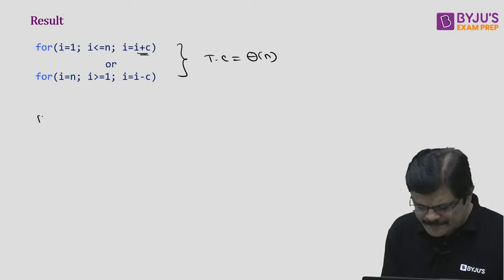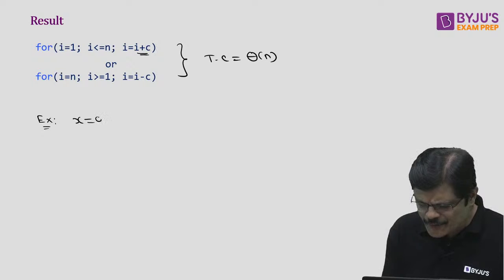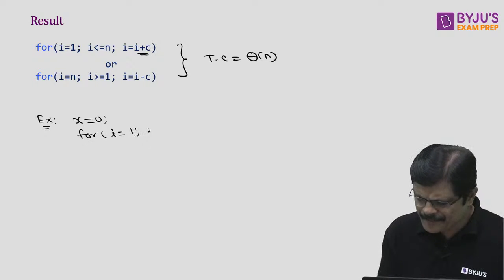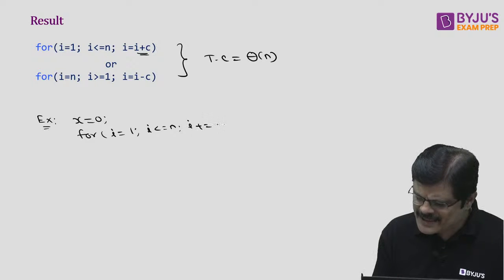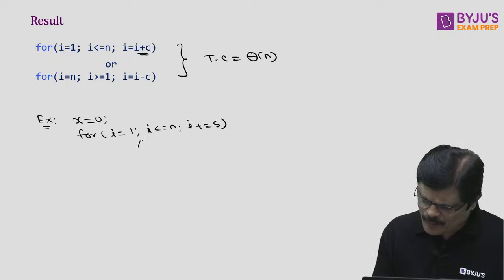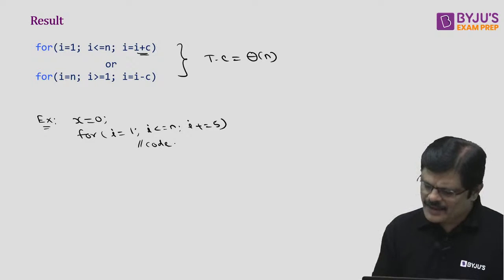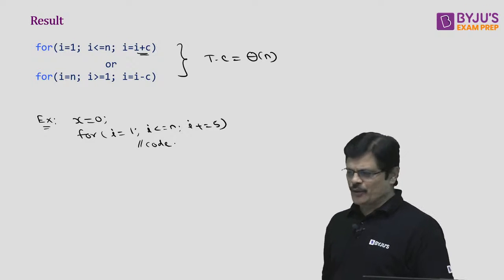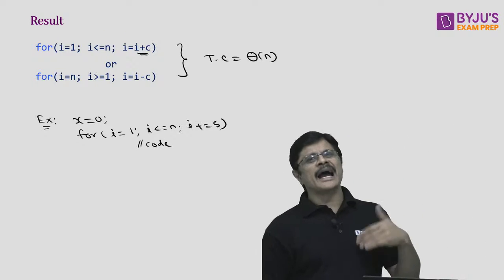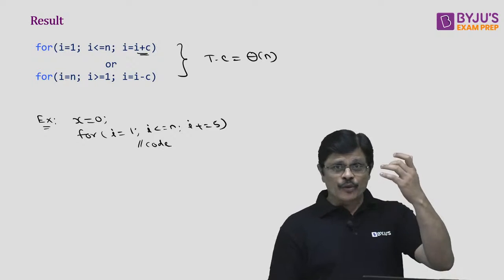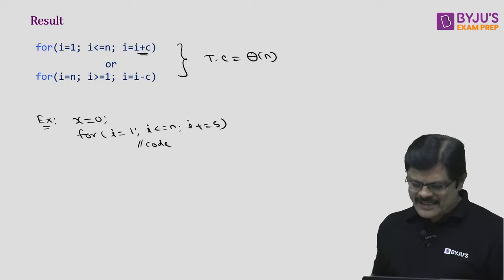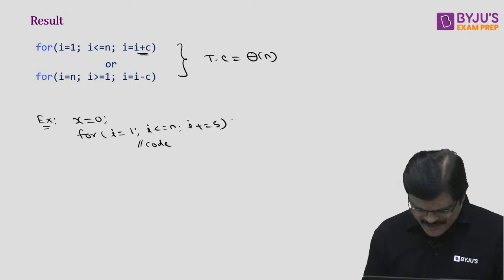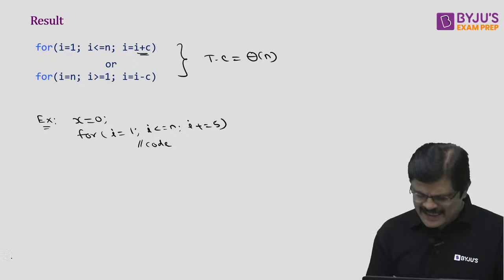For example, suppose I give you some code: for i equals 1, i less than or equal to n, i plus equals 5, some code goes here. What is the time complexity of this code? As long as you are adding a constant every time and trying to reach n, we just take the complexity as theta n.